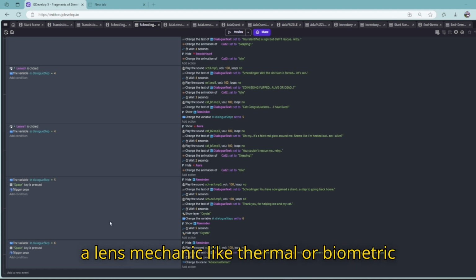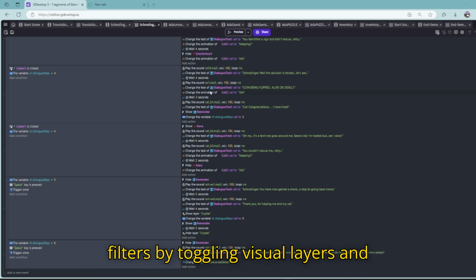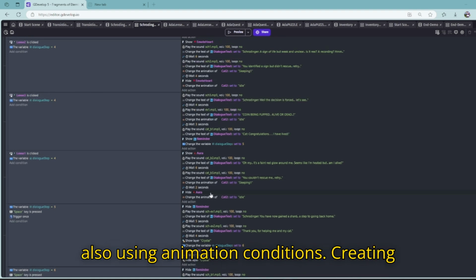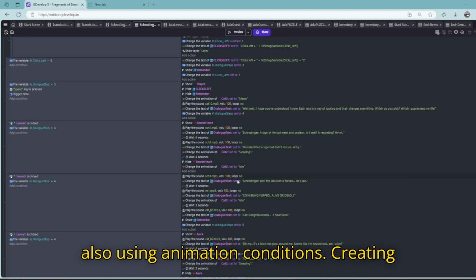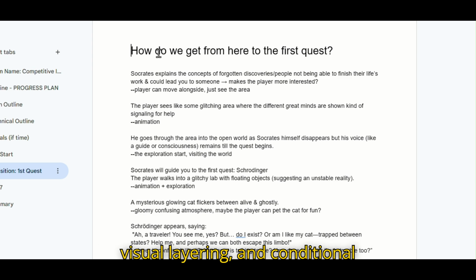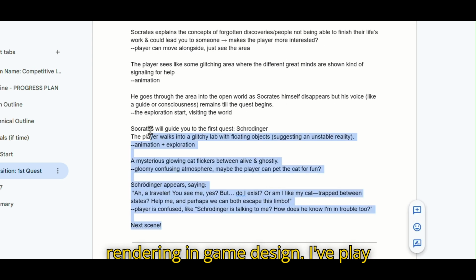We also designed a lens mechanic, like thermal or biometric filters, by toggling visual layers and also using animation conditions. Creating these taught me about logic chains, visual layering, and conditional rendering in game design.